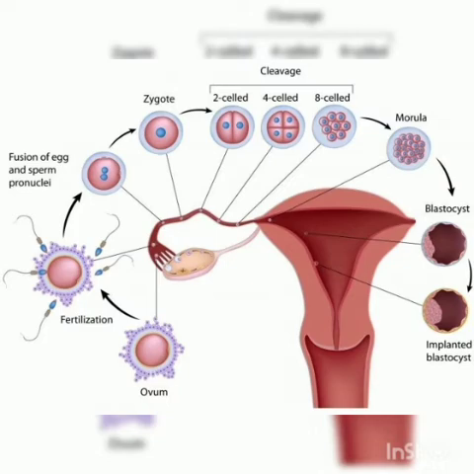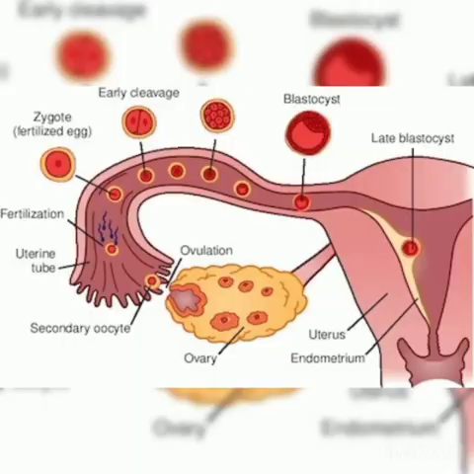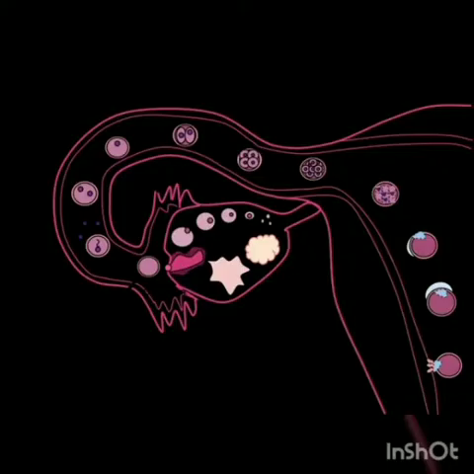Now both fuse together, and this is called the zygote. Is that clear? The zygote is the beginning stage of an individual. A fertilized egg with the fused nuclei is called the zygote.